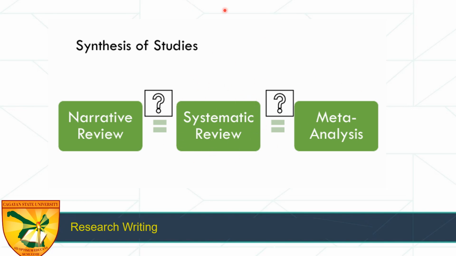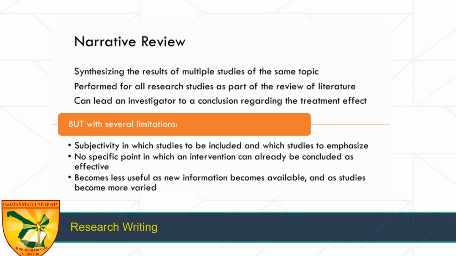How about meta-analysis? So meta-analysis goes a step further than systematic review. Usually, we call systematic review the qualitative systematic review and meta-analysis the quantitative systematic review because it goes a step further than systematic review by statistically combining data from multiple studies. So let's just highlight each of these types of synthesis reviews.